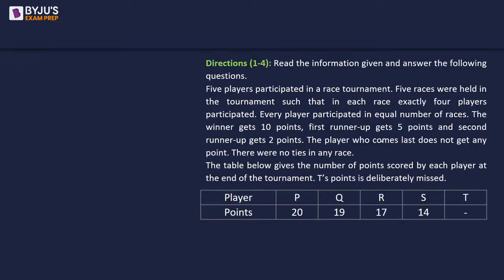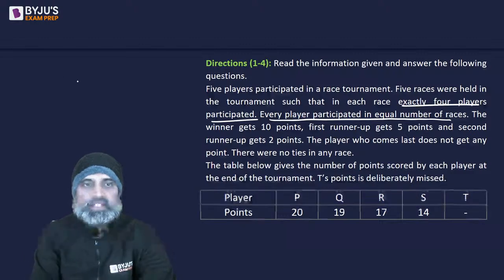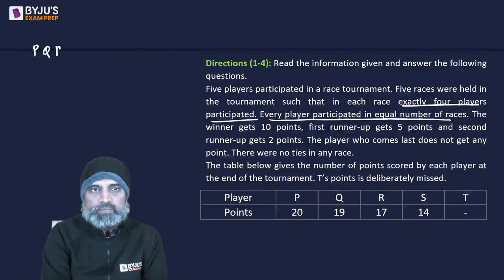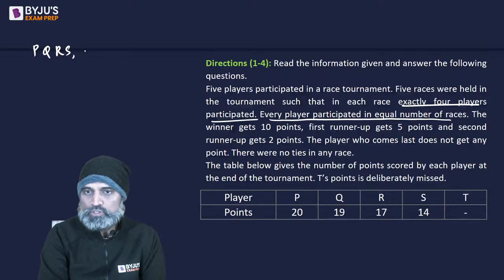See, there are 5 players, and in each race, exactly 4 players participated. And every player participated in equal number of races. That means, suppose there is one race in which P, Q, R, S participated, then T did not participate. In the next race, let's say S did not participate.